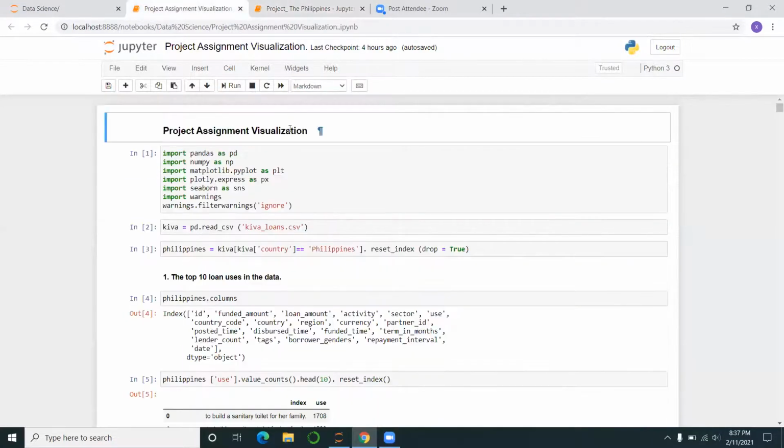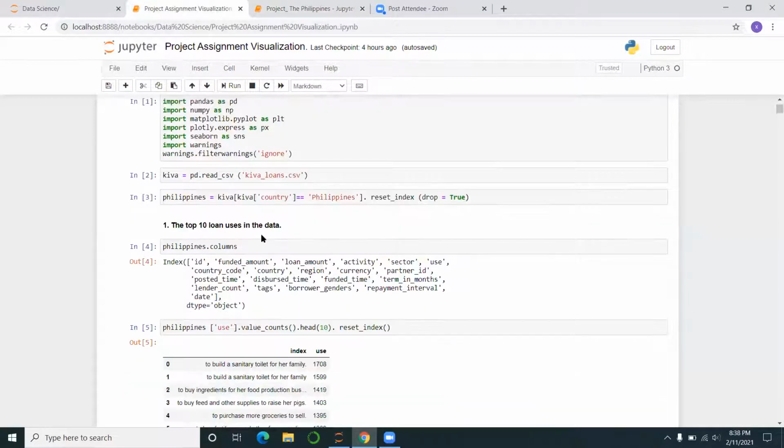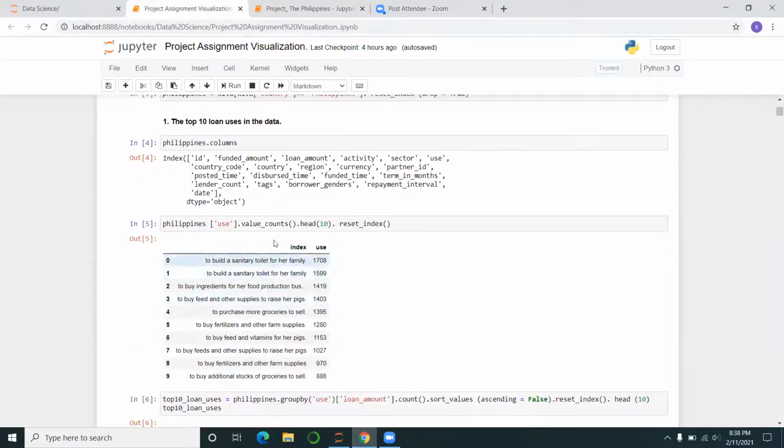So yes, this is it. So I did the same. I decided to do the Philippines. I got the data, and then the top 10 loan uses in the data, I brought the use and the value counts, and the top 10 for the Philippines is basically to build a sanitary toilet for her family. So with these two, it's the same reason, but because this one has a full stop, they're counted as different. I don't know how to remove this full stop because I wanted to combine them.